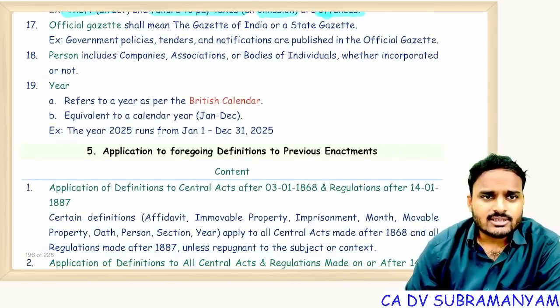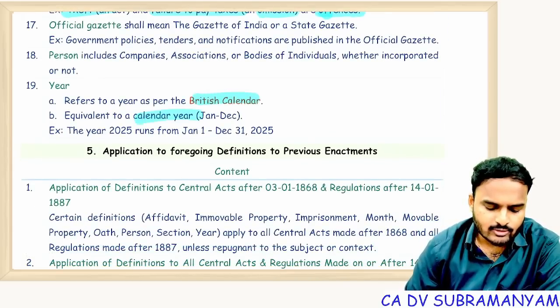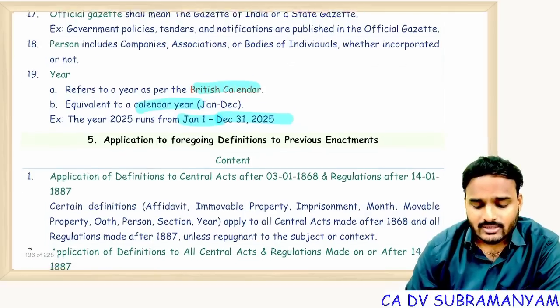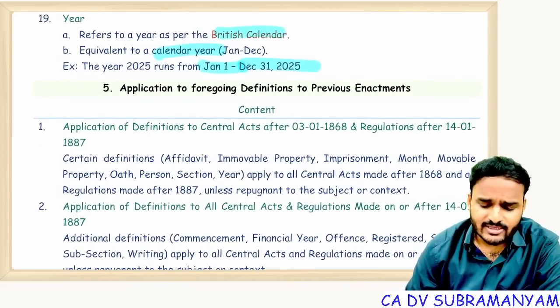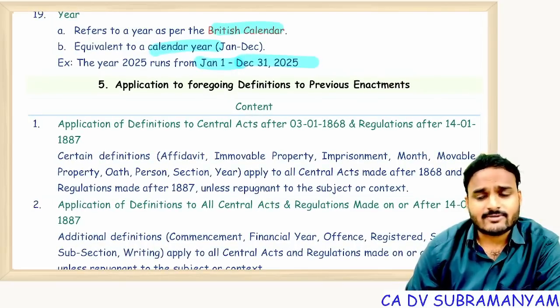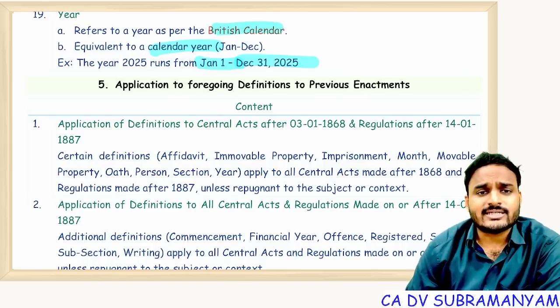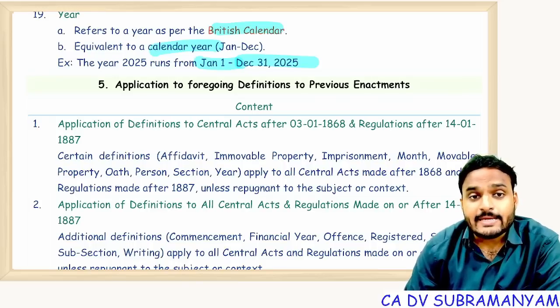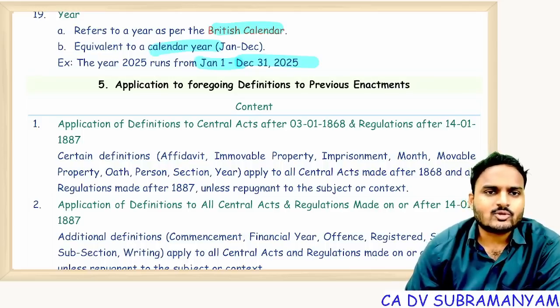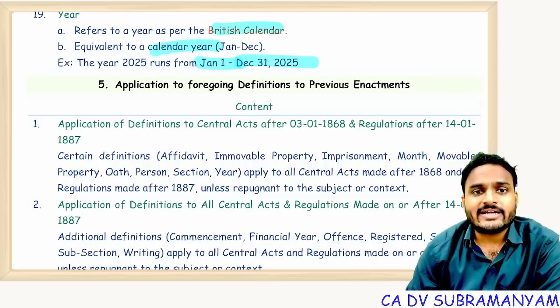Next one, year refers to the British calendar, equivalent to the calendar year. That means January 1st to 31st December. In India, each region has local years. For example, for AP and Telangana, we have a Telugu calendar year. In Tamil Nadu also, Tamil New Year is there, right? So these are different periods. Of course, they might be 12 months only, but they start from different dates.